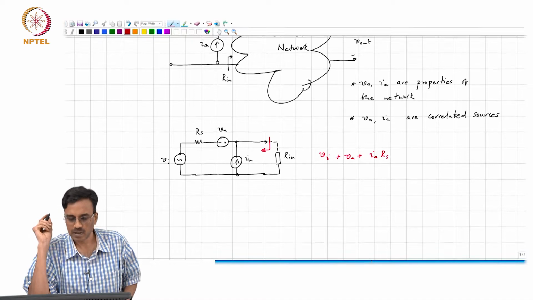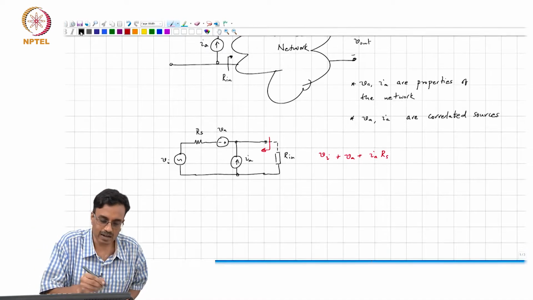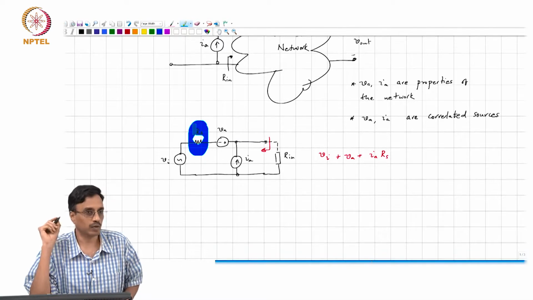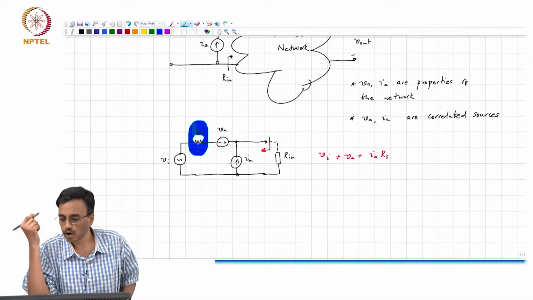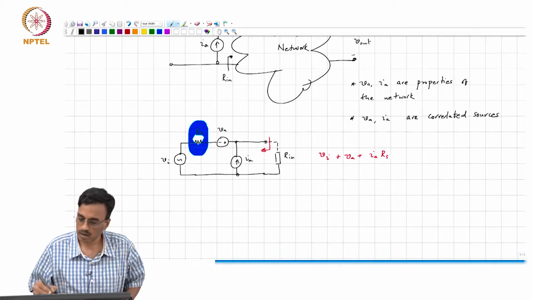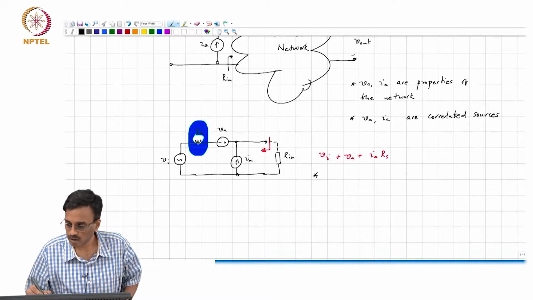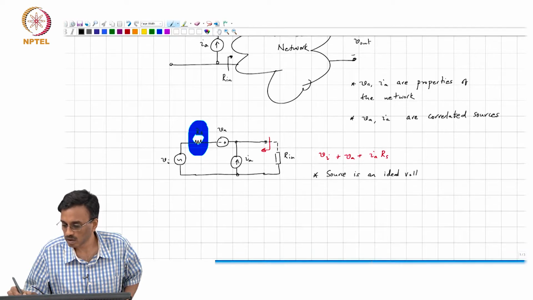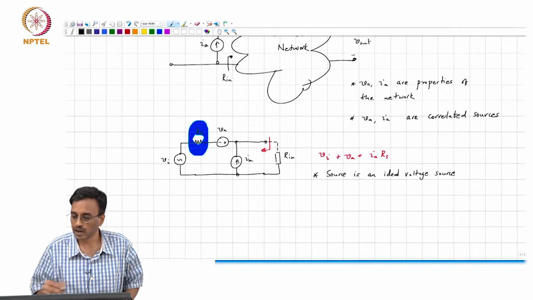So, if we were driving it with an ideal voltage source, if the source is an ideal voltage source, what comment can you make?